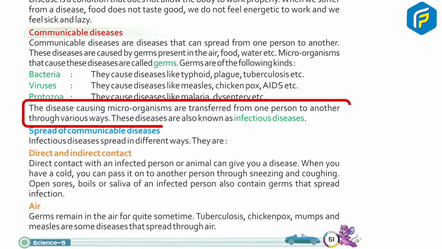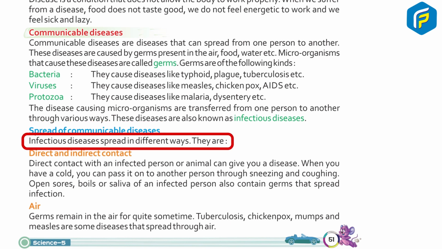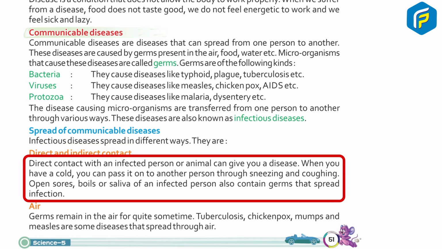The disease-causing microorganisms are transferred from one person to another through various ways. These diseases are known as infectious diseases. Spread of communicable diseases. Infectious diseases spread in different ways. They are direct and indirect contact. Direct contact with an infected person or animal can give you a disease. When you have a cold, you can pass it on to another person through sneezing and coughing. Blood or saliva of an infected person also contain germs that spread infection.